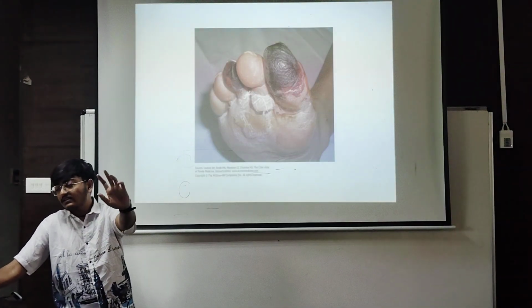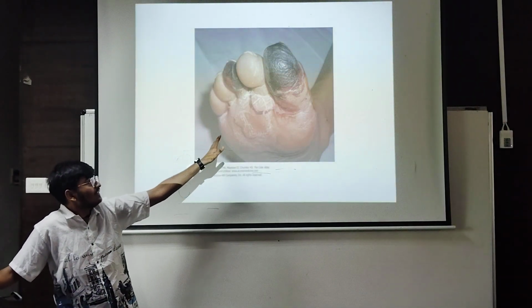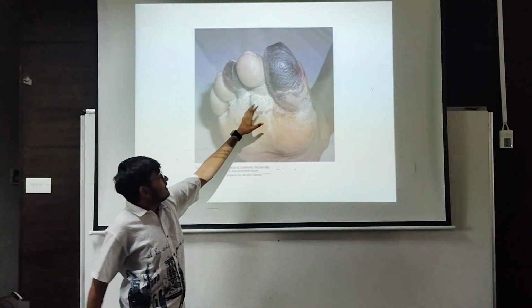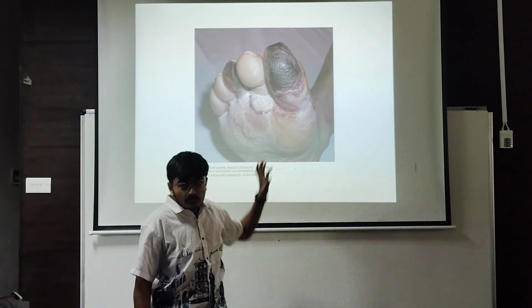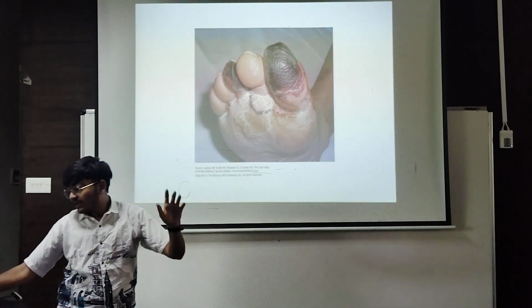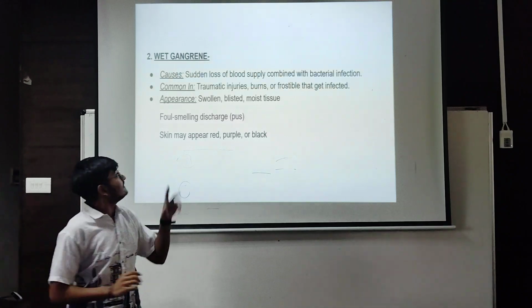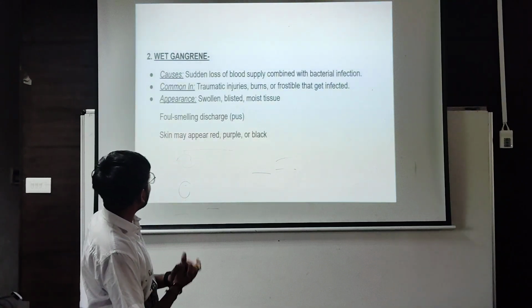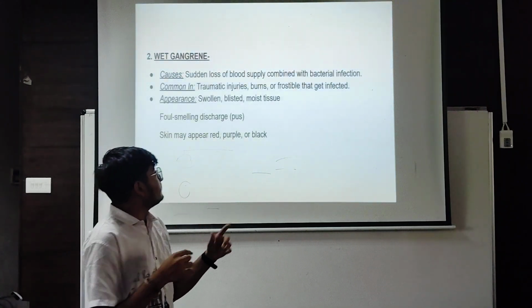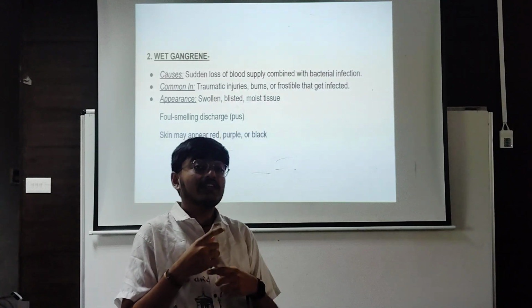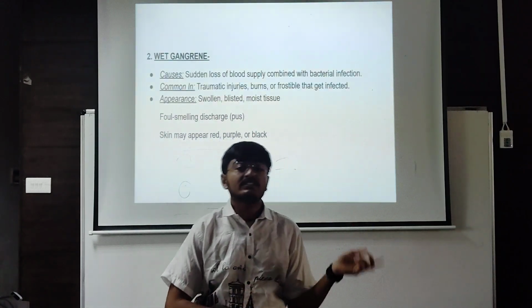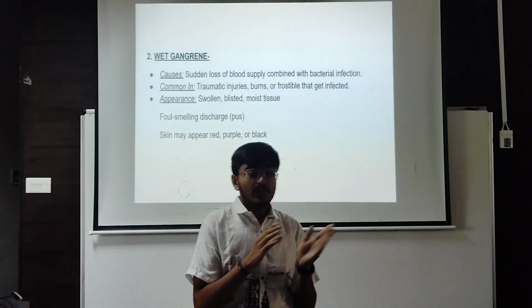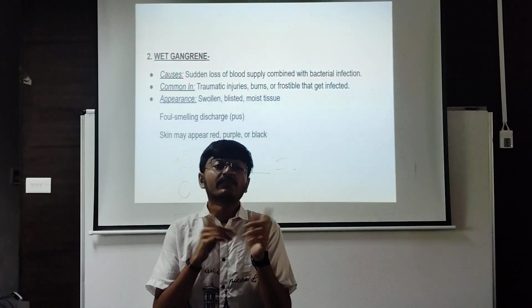This is a picture of dry gangrene where you can see the roughness of the skin and the holes in the skin. Now you can see the second type, which is wet gangrene, commonly caused by a sudden loss of blood supply as well as bacterial infection. In dry gangrene the blood flow stops but infection does not occur.